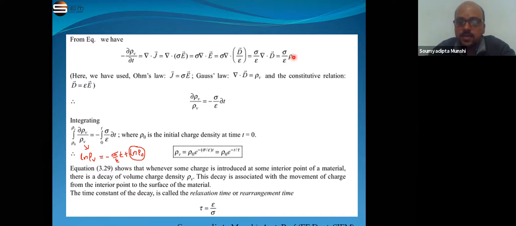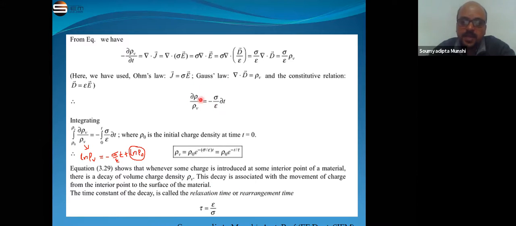Now we take the rho V into the left hand side and the dt into the right hand side. So what we get, del rho V divided by rho V is equal to minus sigma by epsilon dt. We also take this minus sign to the right hand side. Okay, so we get del rho V by rho V is equal to minus sigma by epsilon dt.